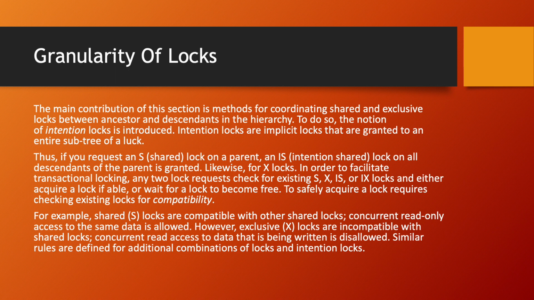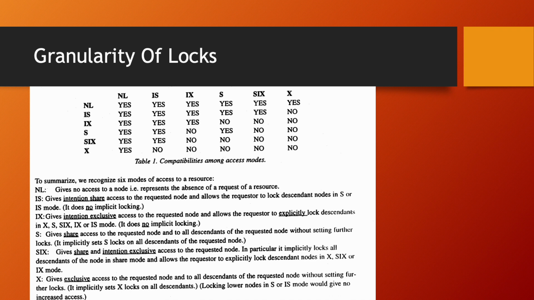For example, shared locks are compatible with other shared locks. Concurrent read-only access to the same data is allowed. However, exclusive locks are incompatible with shared locks. Concurrent read access to data that is being written is disallowed. Similar rules are defined for additional combinations of locks and intention locks. This diagram presents the compatibility matrix of different lock modes.